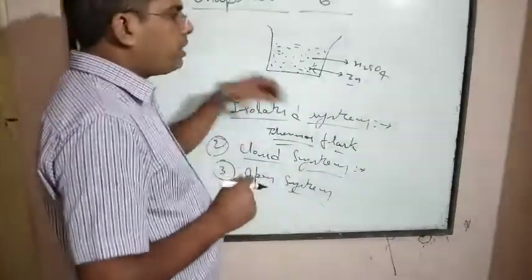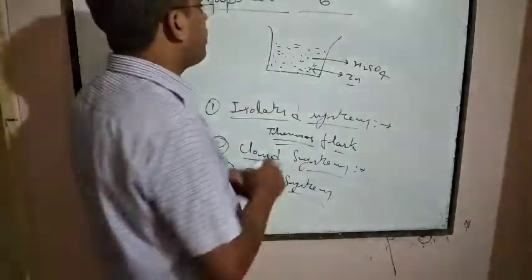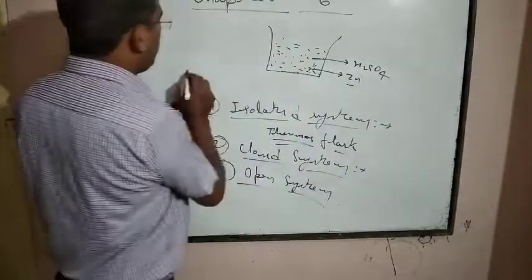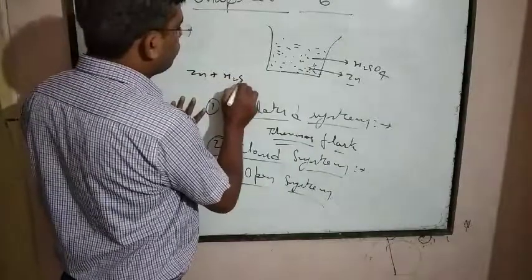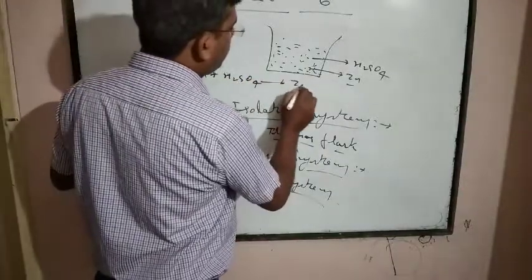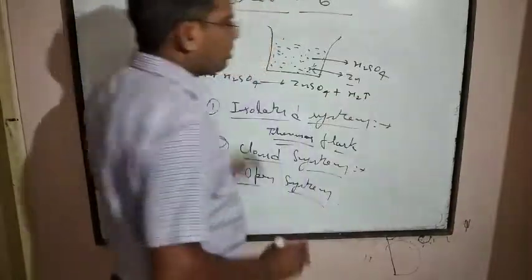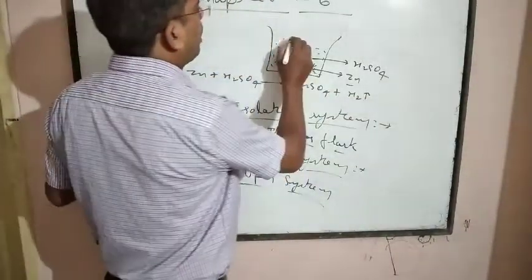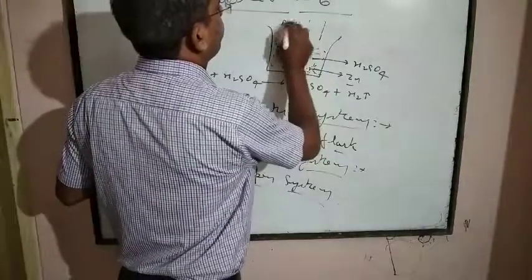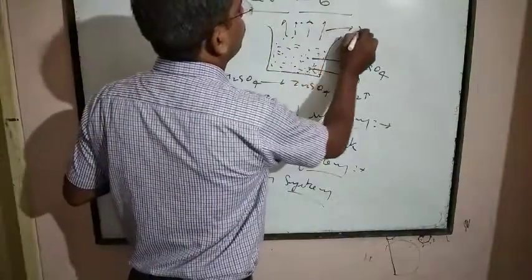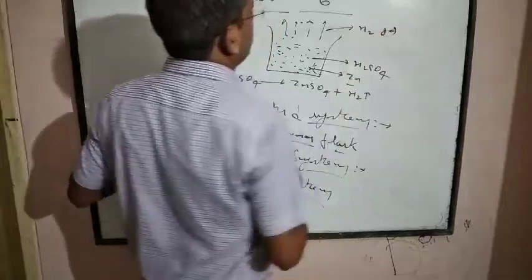So if zinc mixes with H2SO4, then what happens? Then zinc reacts with H2SO4 to form zinc sulfate, releasing hydrogen gas. Hydrogen gas H2 is evolved.